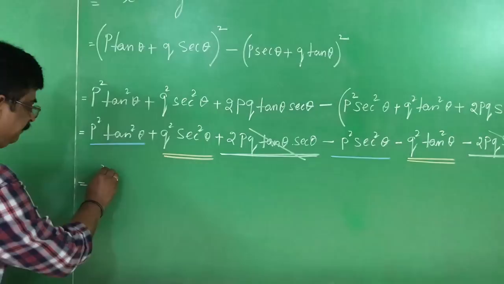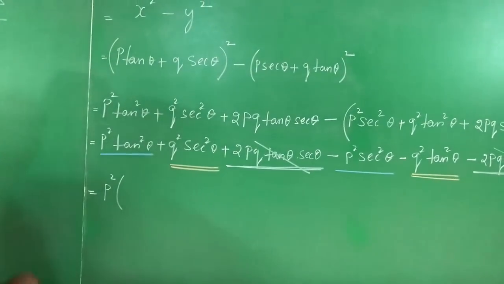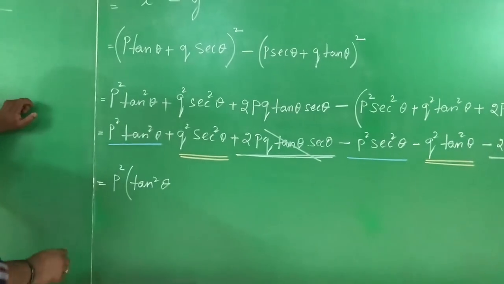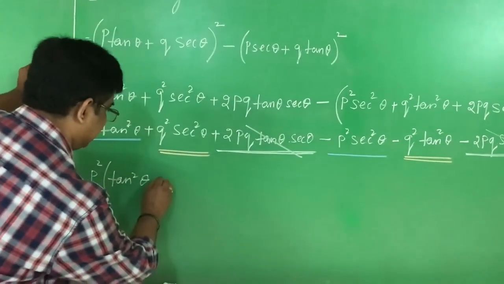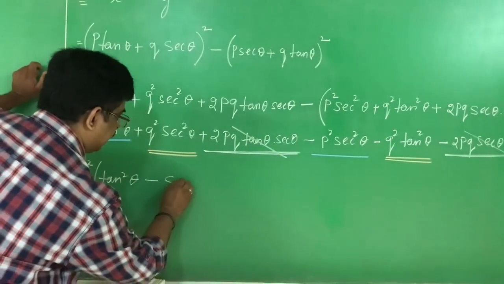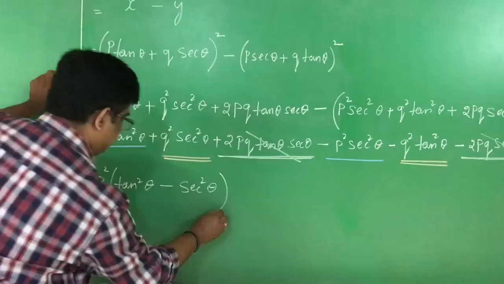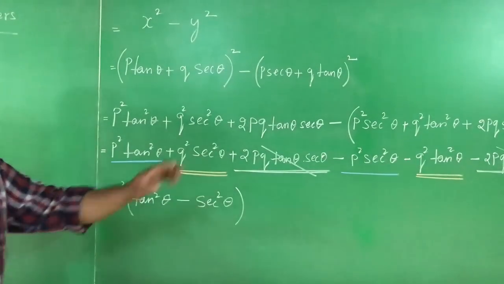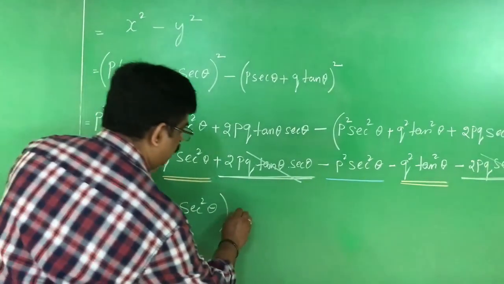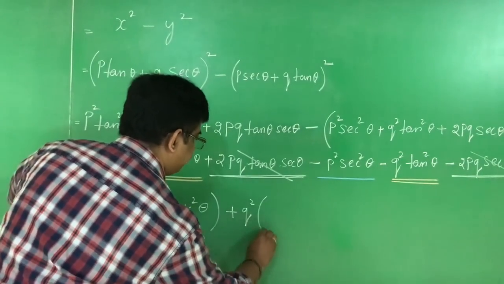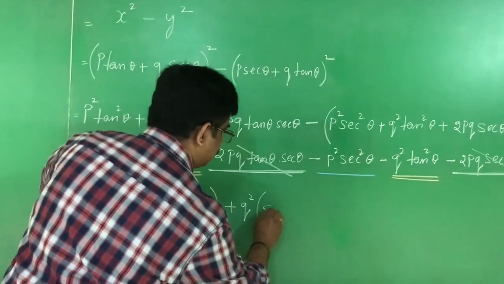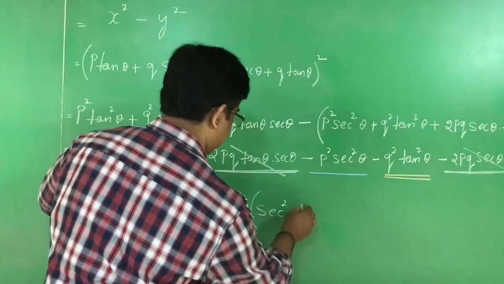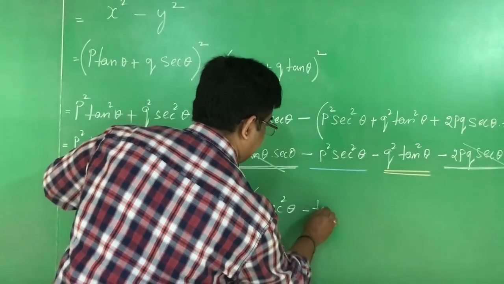P square into, what is there? Tan square theta, here minus secant square theta. P square into tan square theta minus secant square theta. Next I go for Q square. Here what is there? Secant square theta. Then here Q I want minus tan square theta.